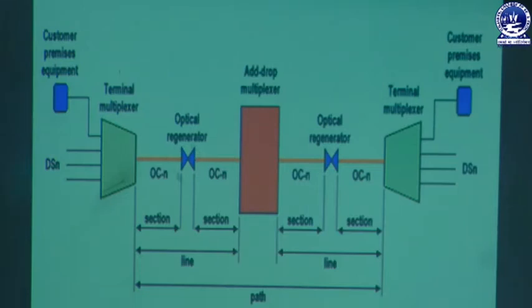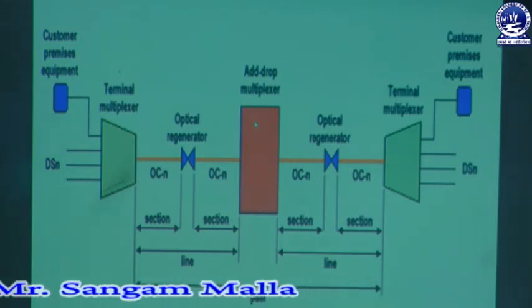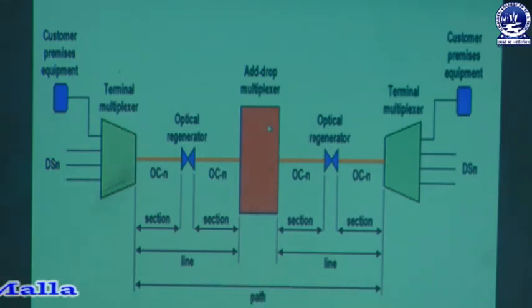Here there is a device connected, that is the optical regenerator. The optical regenerator is used to regenerate the signal. That means whenever the signal falls, that is the energy level falls, the optical regenerator will regenerate the signal and send it to the customer or the receiver again. Here there is also an add or drop multiplexer. That means if a multiplexer is needed, we can add a new multiplexer. If there is no need for a new multiplexer, we can drop a multiplexer here also.